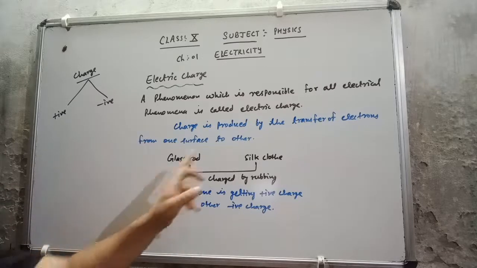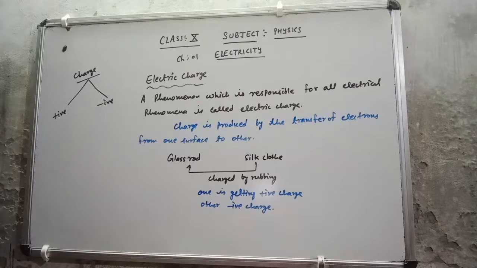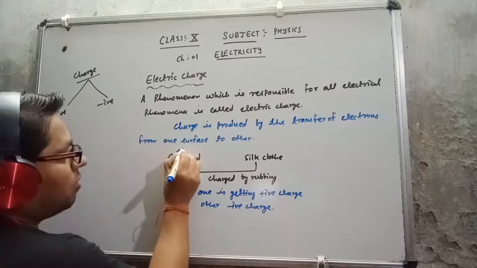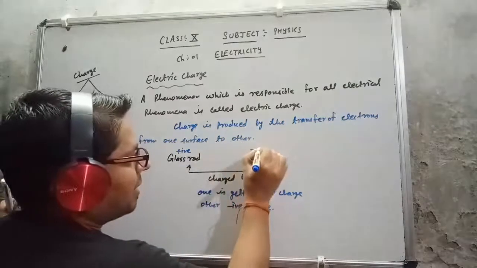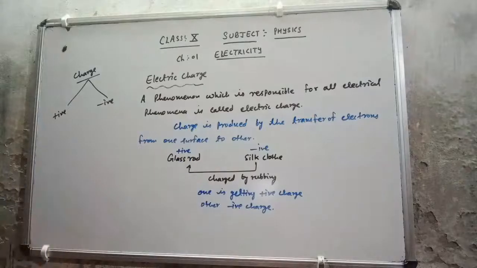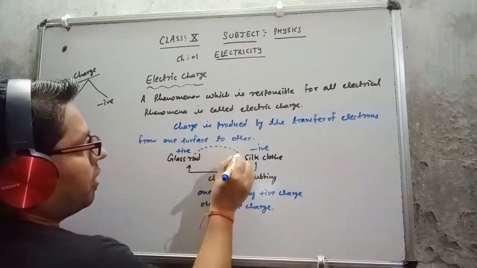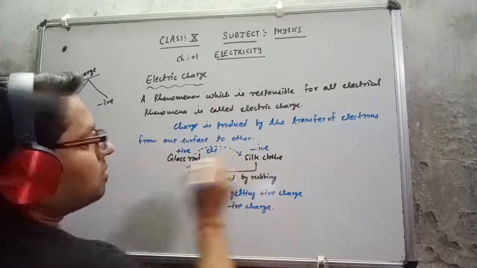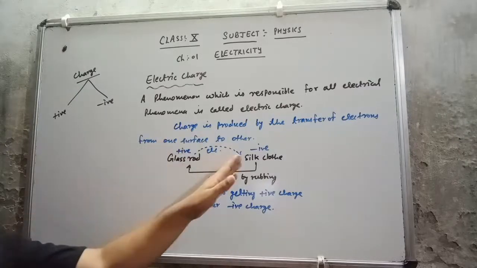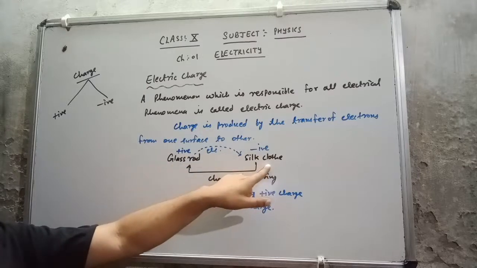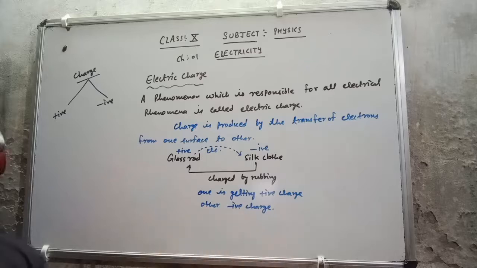Same, if I rub the glass rod with a silk cloth, then they will be charged. In this, the glass rod is getting the positive charge and the silk cloth is getting the negative charge. Why is the glass rod getting the positive charge? Because from the glass rod, electrons are going to transfer towards the silk cloth. So the glass rod is getting the positive charge, and the silk cloth is going to get the electrons. That is why it is a negative charge, because an electron has a negative charge.